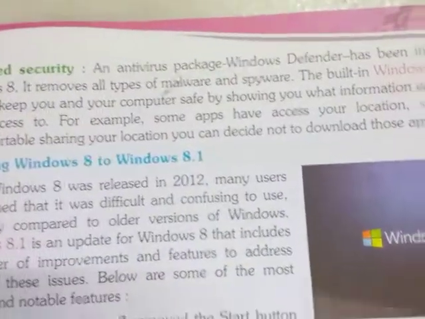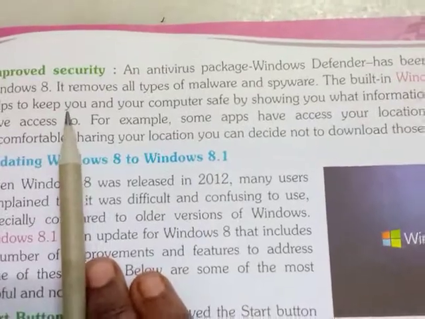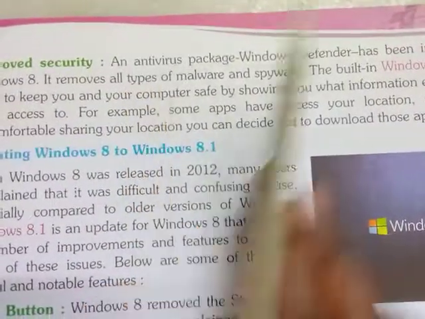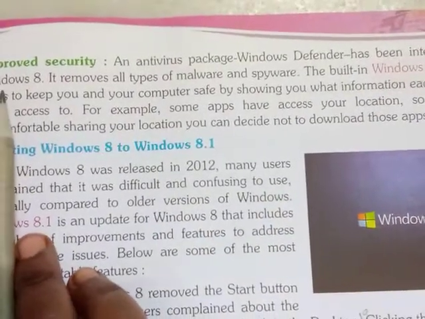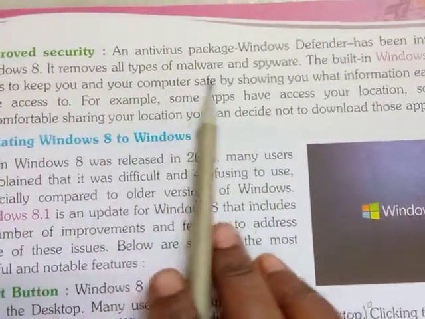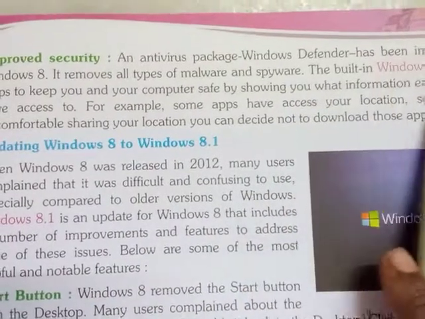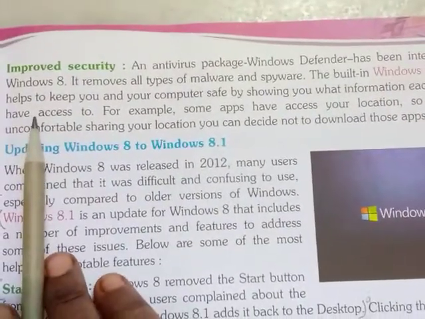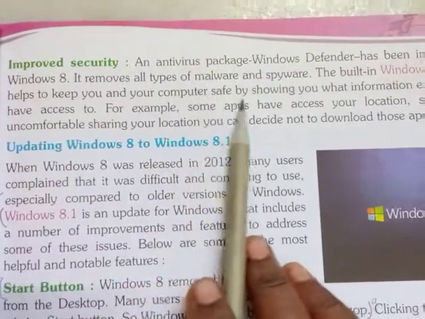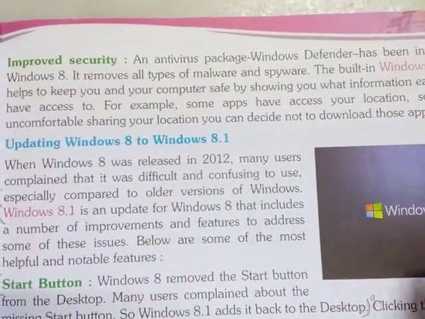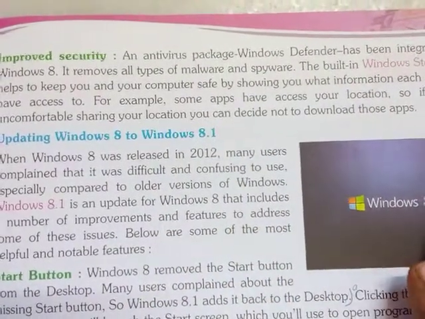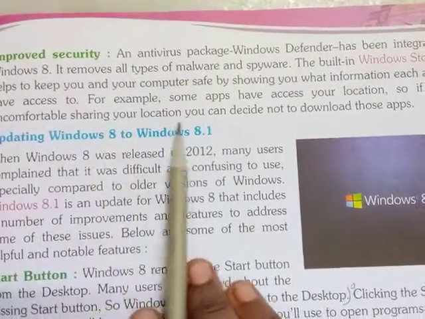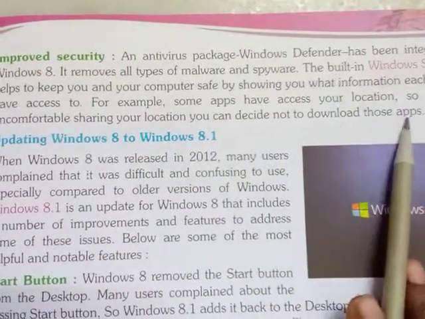Okay, the next feature is improved security. An antivirus package, Windows Defender, has been integrated in Windows 8. It removes all types of malware and spyware. The built-in Windows Store also helps to keep you and your computer safe by showing you what information each app will have access to. For example, some apps have access to your location. So if you are not comfortable sharing your location, you can decide not to download those apps.